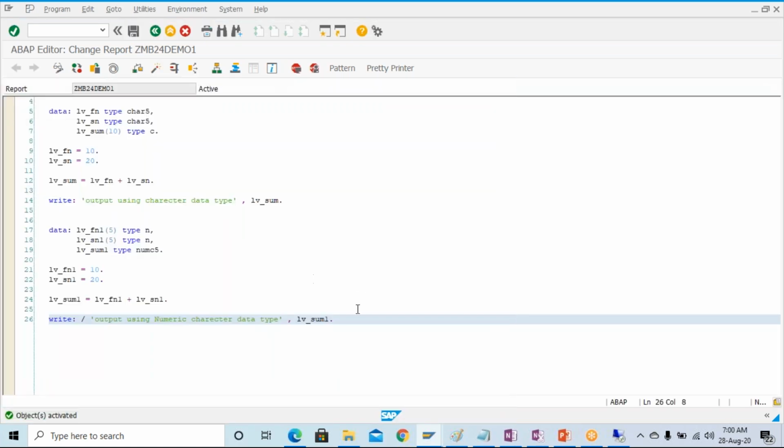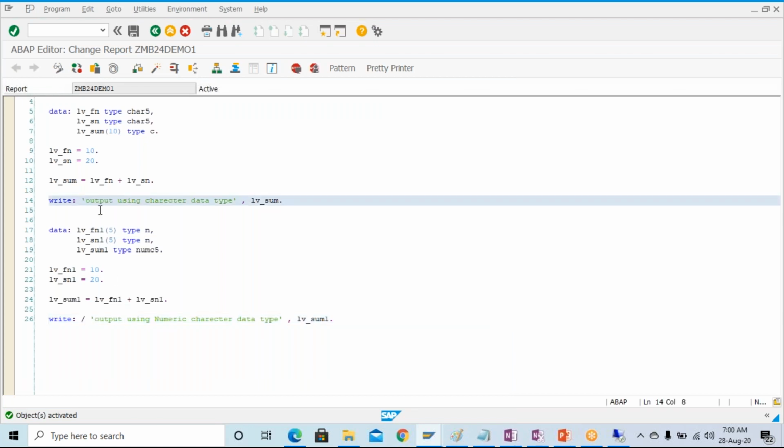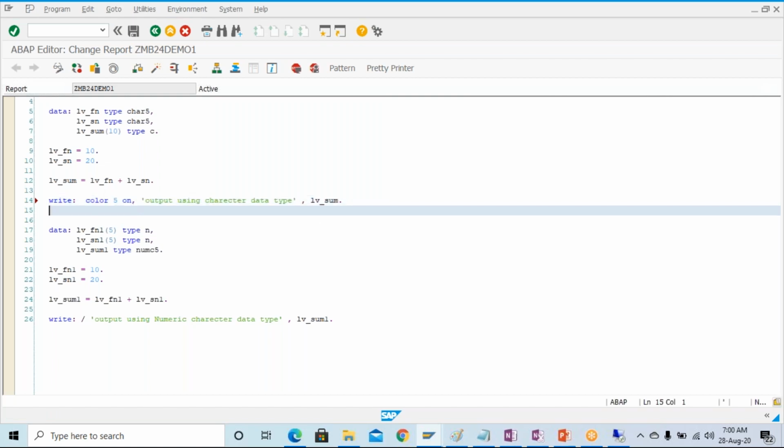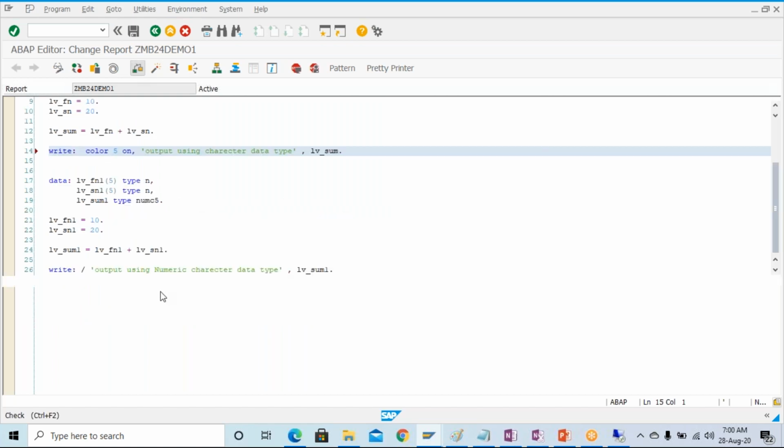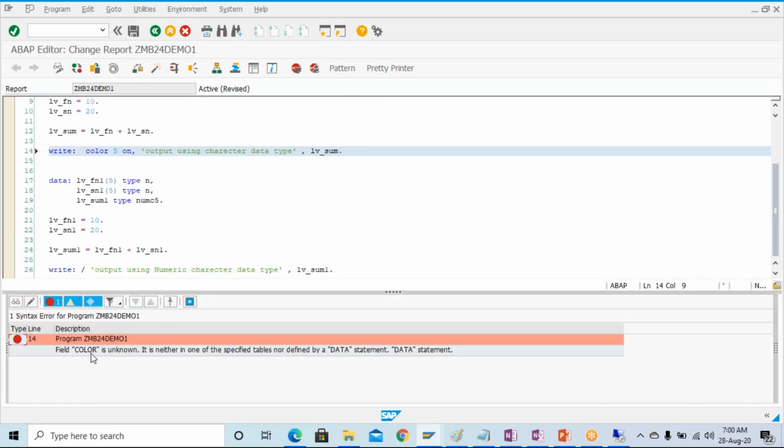And if you want to give some color, that is also possible. Format color 5 on, you can write like this. Let me see. Color is unknown.